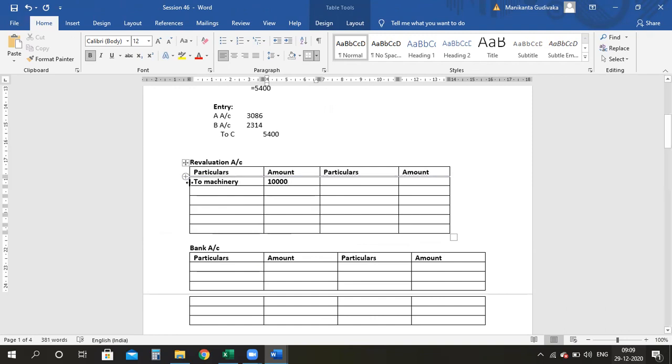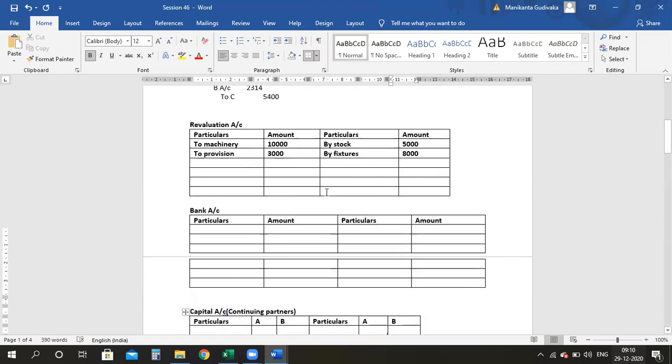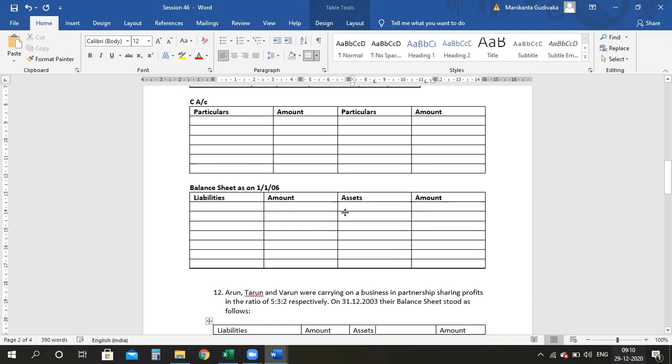And to provision for doubtful debts, directly they gave the figure as 3,000. Also your stock and your fixtures have been appreciated. So I can write by stock as 5,000 and by fixtures there is an increase of 8,000 here. Double entry has to be completed in your balance sheet. Come here to the balance sheet and write your debtors.